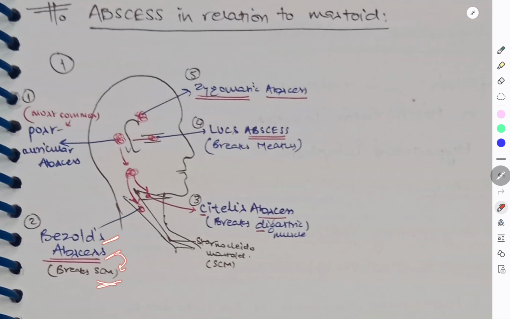If it goes to the digastric muscle, it is called Citelli's abscess. Then if it breaks into the meatus, it is called Luc's abscess, and then it goes to the zygomatic abscess. So these are the 5 abscesses in relation to the mastoid.